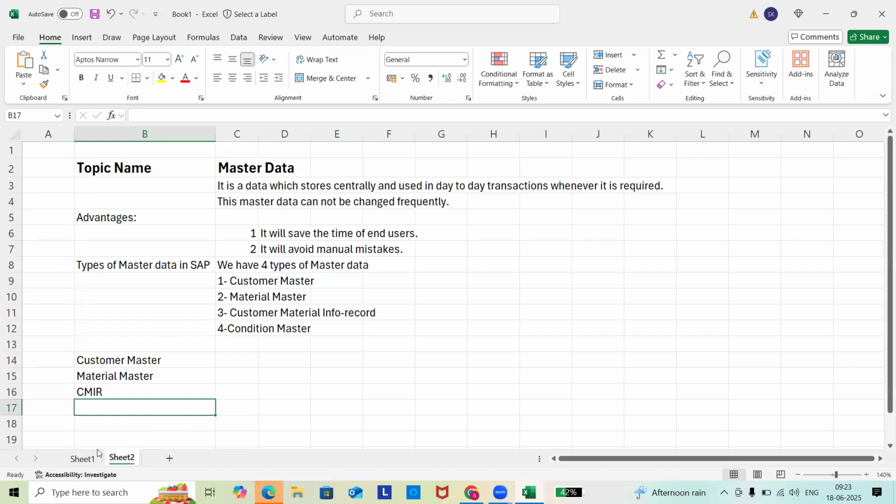Now the fourth one, condition master. What is condition master?